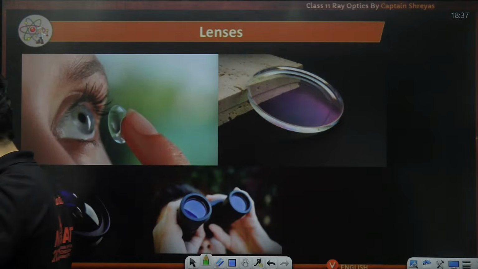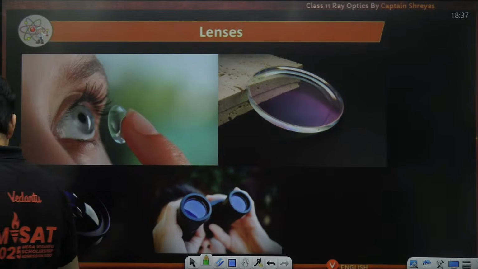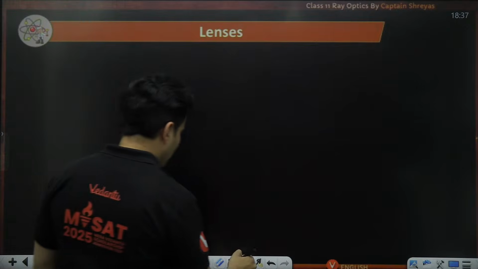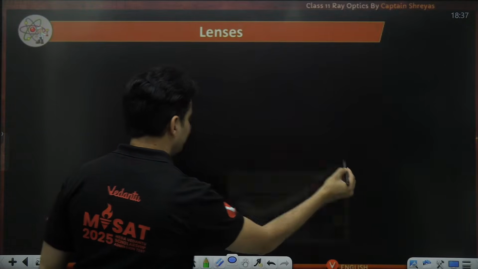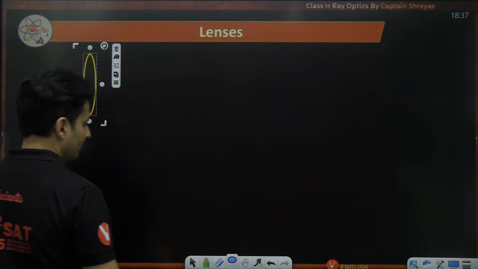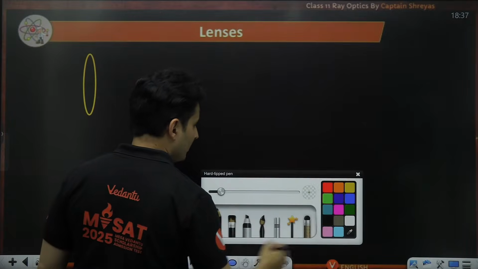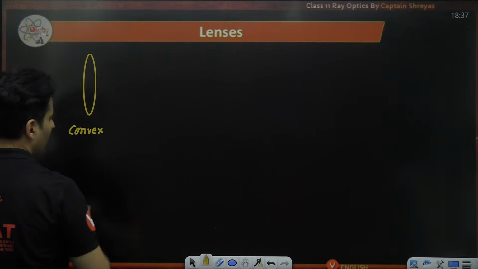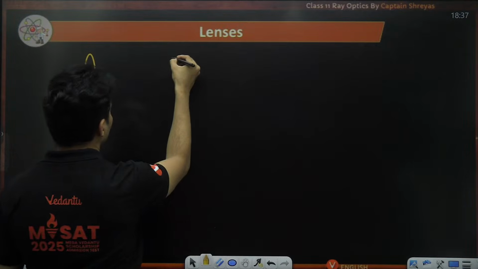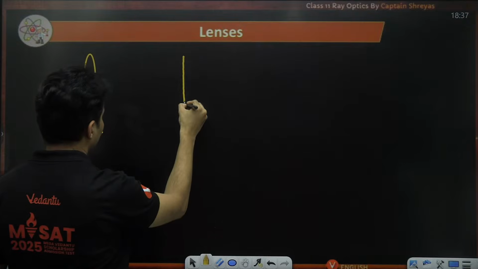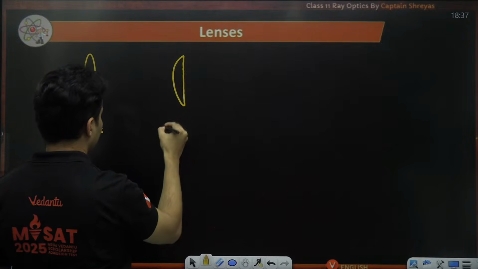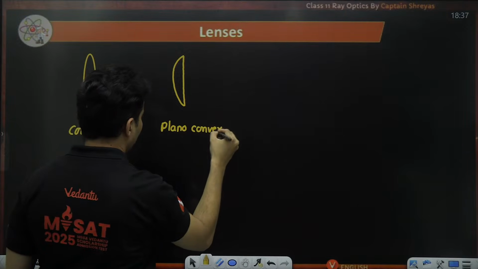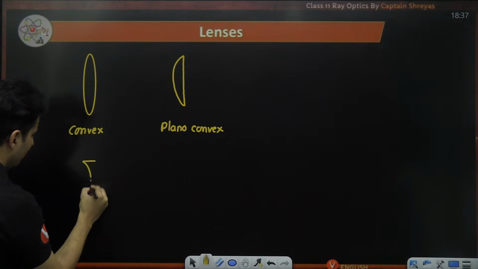That's it. Now, as you can see, we can have multiple types of lenses, like the standard ones. First, let me talk about this one. This is basically called a convex lens. Then you have a plane surface, and this is a plano convex lens. Then you have something like this.